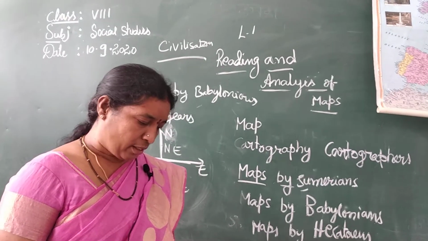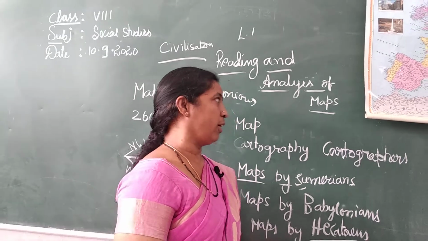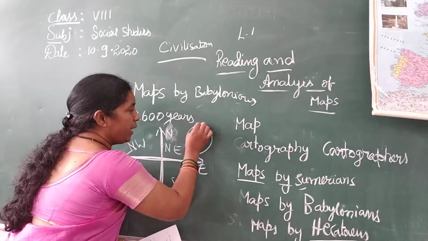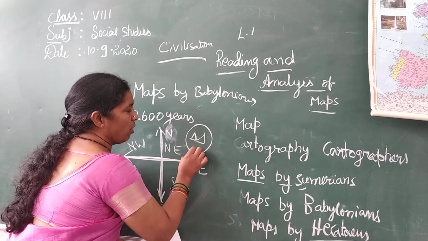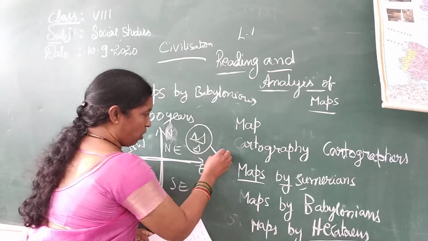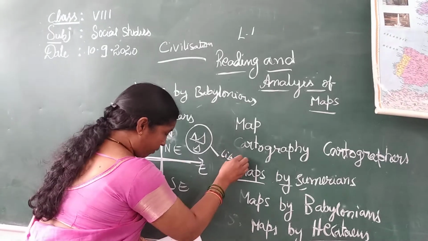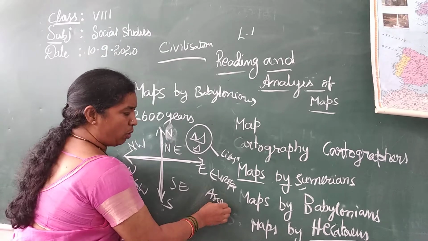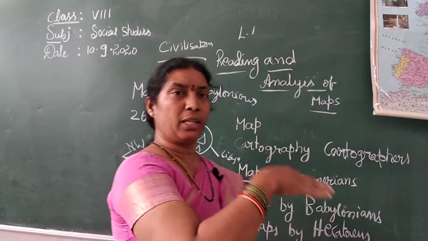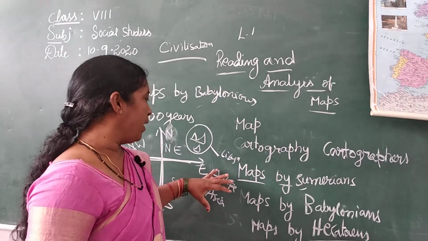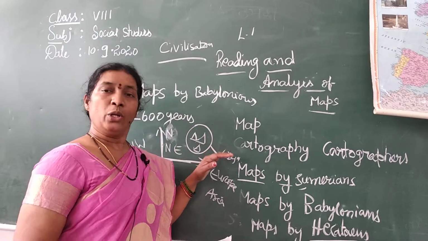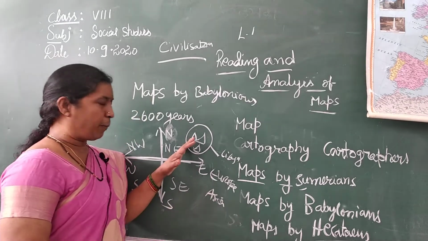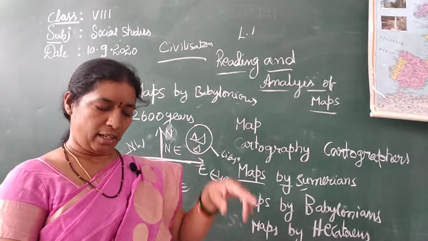After that, they divided the world into three main continents. When Hecataeus prepared the map, the three main continents were Libya, Europe, and Asia. Because they didn't know the remaining places, they made only the places they had traveled to, and that's why they made it in the middle. These three places were drawn as triangular islands.